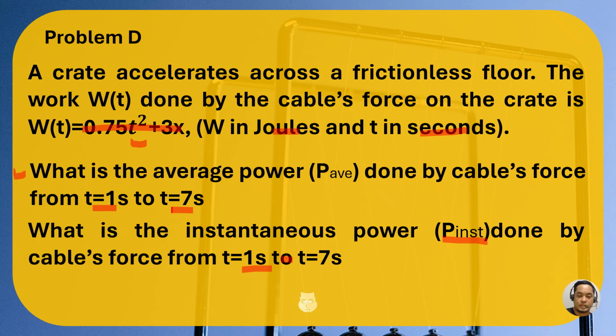Not two, but seven, because if it's two, we have a lot of steps to make. So we need to get the instantaneous power there.